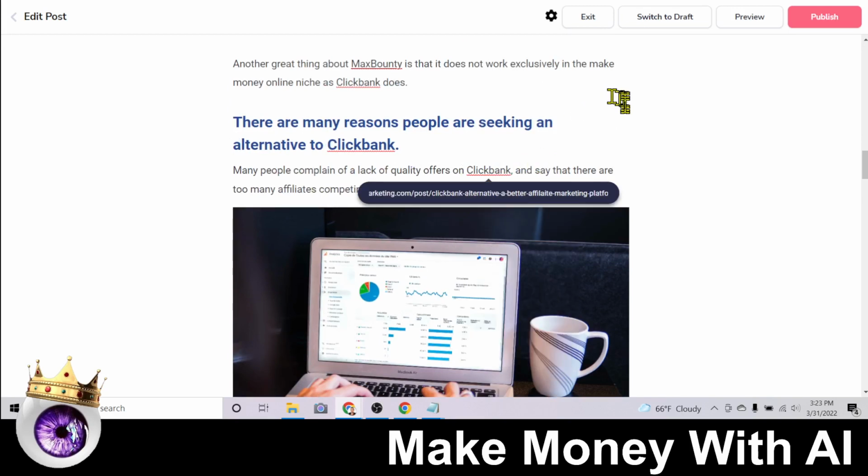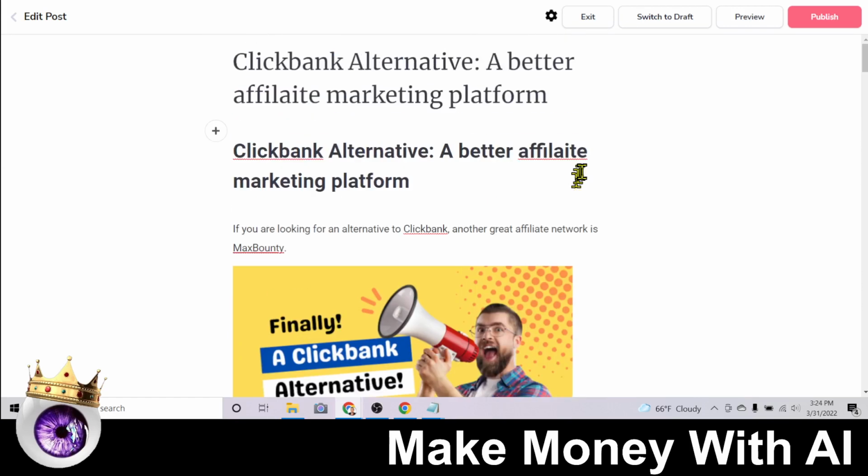Now I'm not going to link to the same page here, but assuming this was a different blog or a different website. Now another way that you can get these links indexed on Google is to share them on social media. Share them on your Facebook wall, share it on Reddit, share it on Pinterest, share it anywhere that will let you post a link.